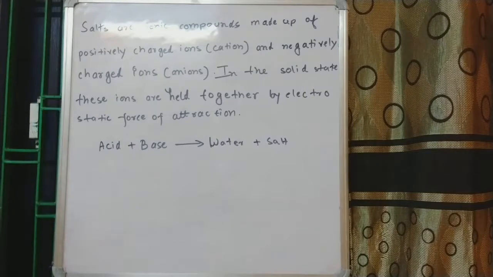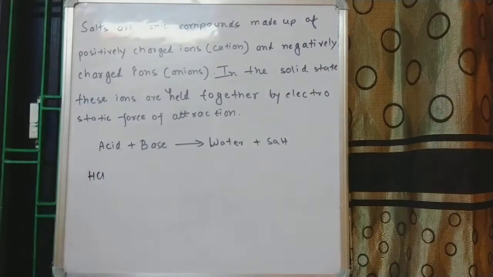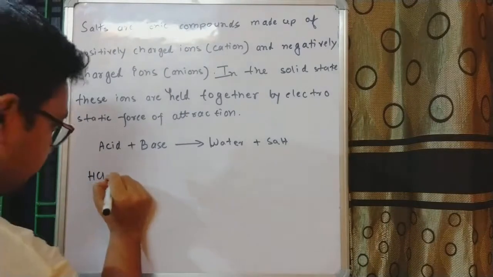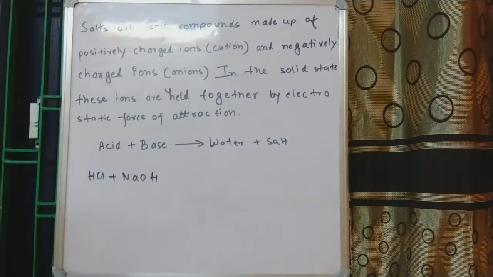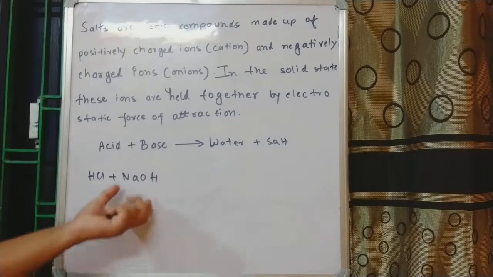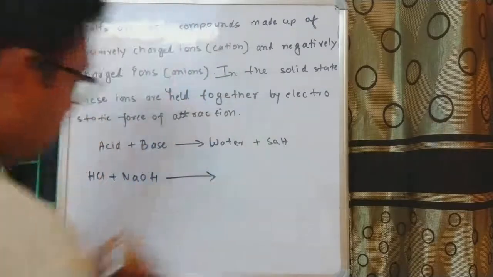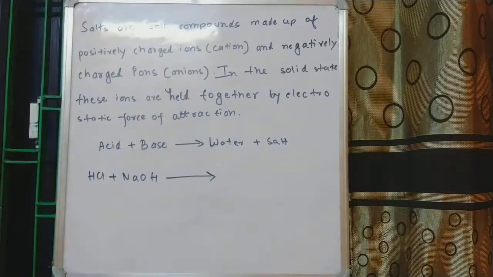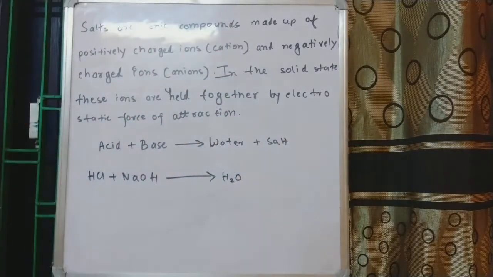Let's take an example, a very common example actually. Let's take HCl, which is hydrochloric acid, plus NaOH, which is sodium hydroxide. Both are a strong acid and a strong base. So when they react, first of all, it will give us water, we all know, since this is a neutralization reaction.